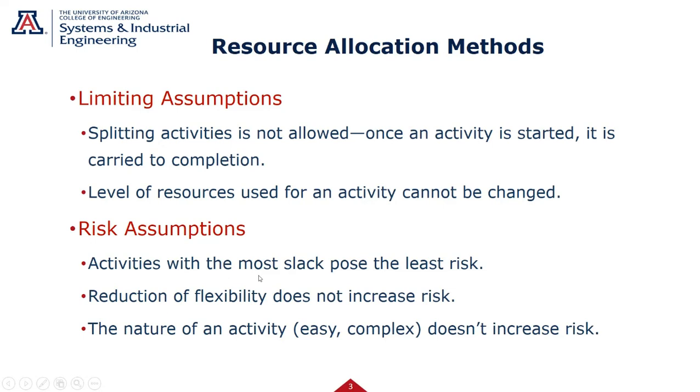Risk assumptions: activities with the most slack pose the least risk. So in other words, if some project has slack, it's the least risk to me because it can move around a little bit and it's not going to cause me a problem. Another way of saying this is activities with no slack on the critical path are high risk. I don't want to mess with them. If they say they need 2 bodies, I'm putting 2 bodies.